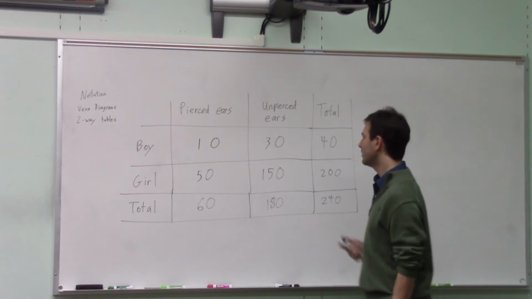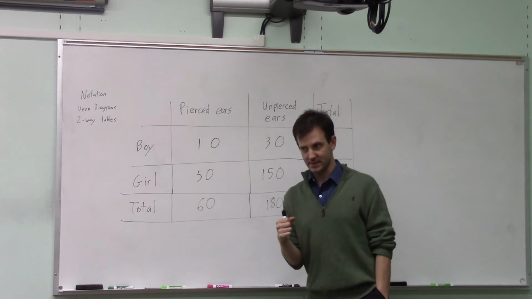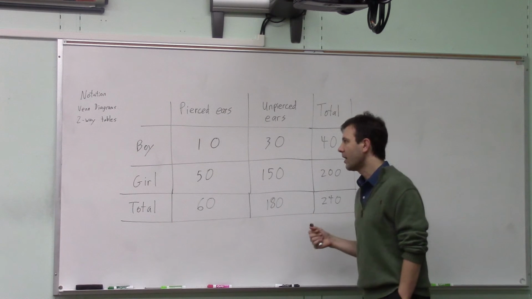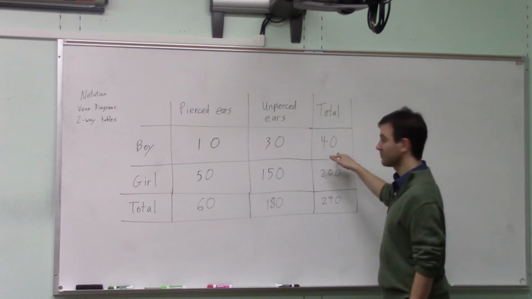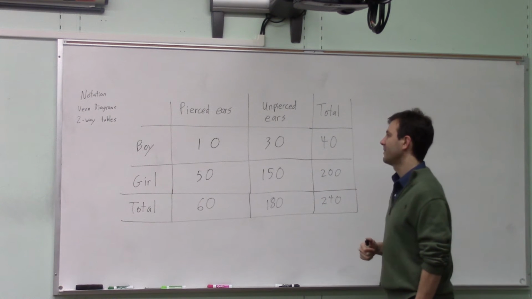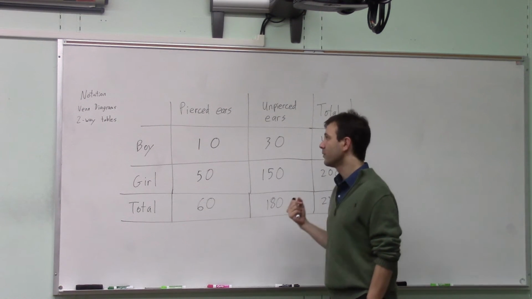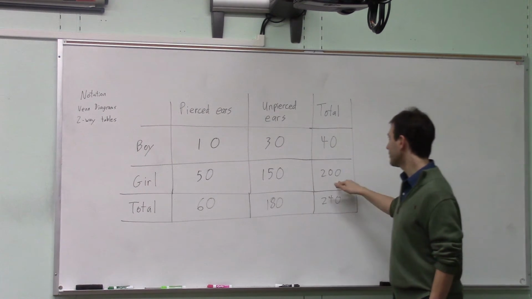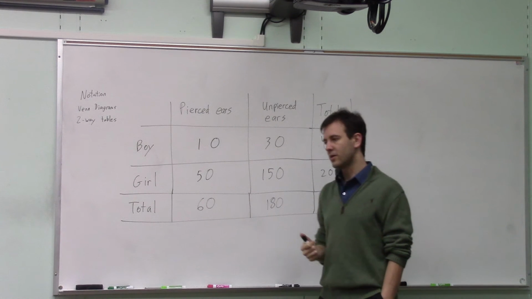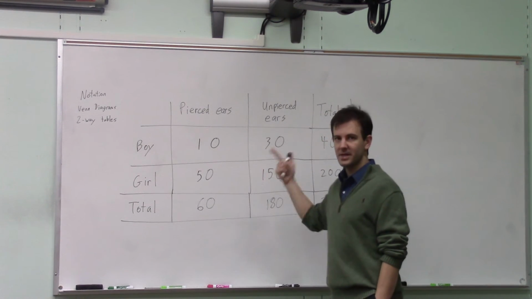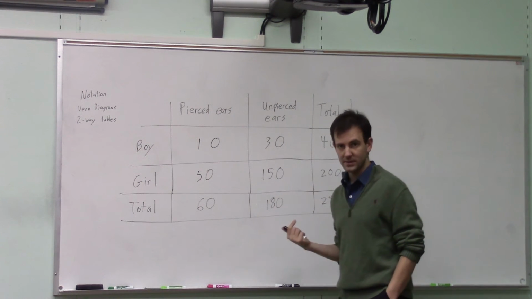I'm going to pick one of the boys in the rowers club. What is the chance that their ears are pierced? Well, 10 out of 40, 25%. On the other hand, what's the chance that a randomly picked girl from the club would have pierced ears? 50 out of 200. Same thing, 25%. So knowing what gender somebody is doesn't make them more likely or less likely to have pierced ears.